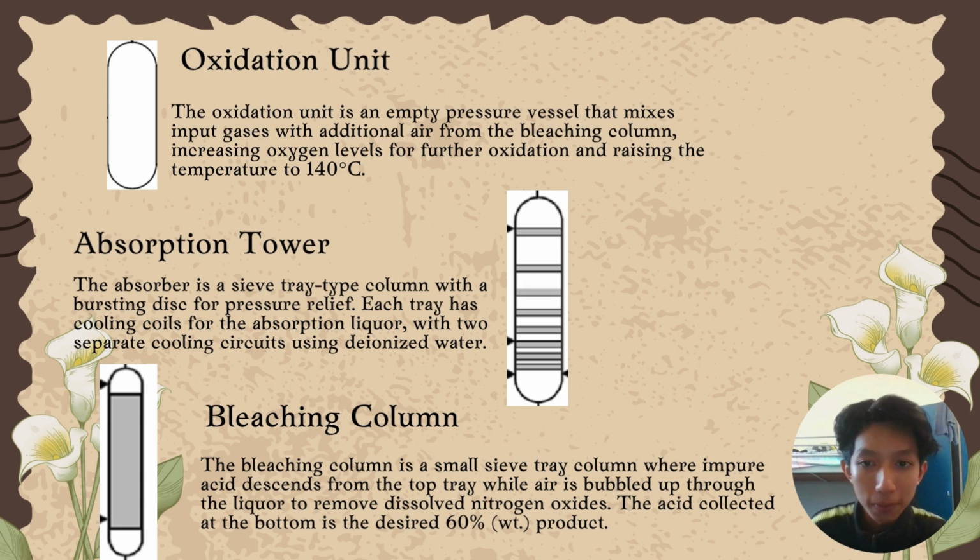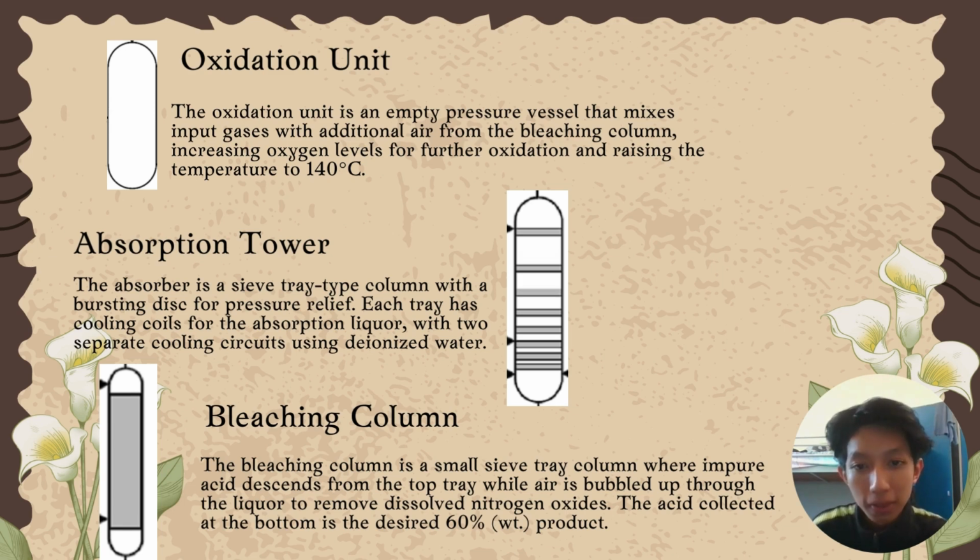Next is the absorption tower. The absorber is a sieve tray type column with a bursting disc for pressure relief. Each tray has cooling coils for the absorption liquid, with two separate cooling circuits using deionized water. So the water will enter at the top of the tower.